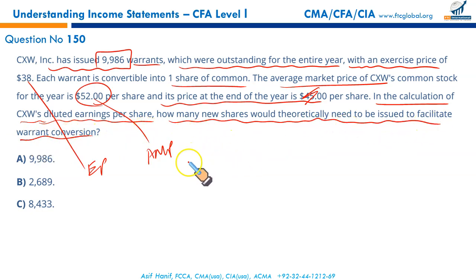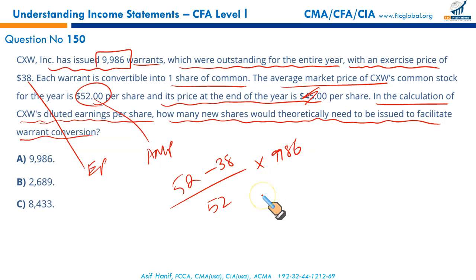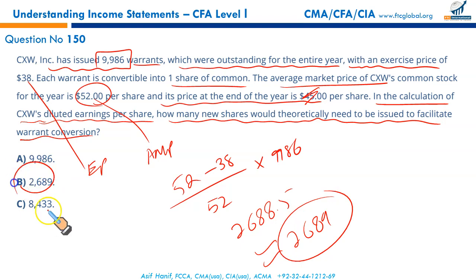So we know the formula. It is the average market price minus the exercise price of 38, upon 52, and multiply this with the number of warrants. Simplification of this will give you 2688.5. If rounded off, it gives you 2689. That gives B to be the correct option.